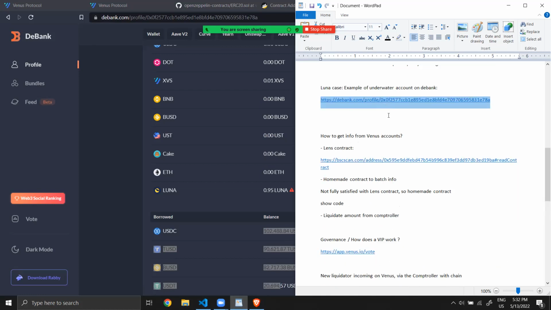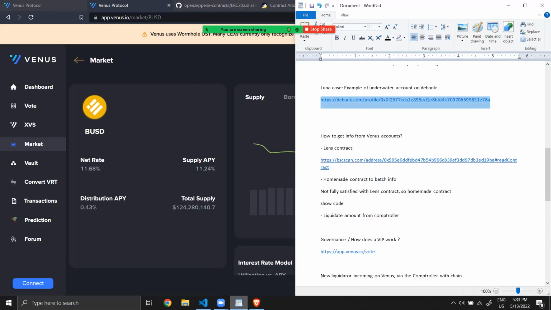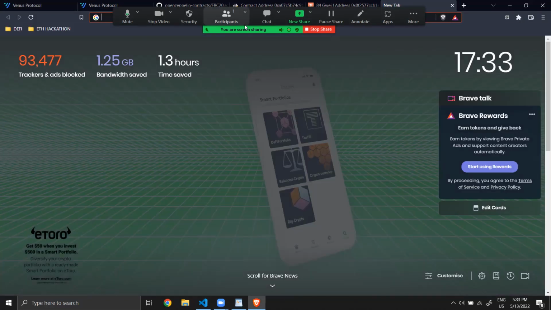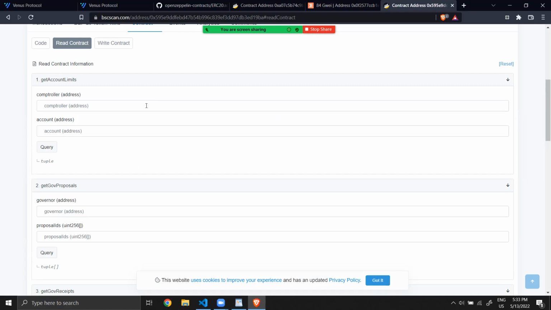How to get info from a Venus account. Now, if you want to interact with Venus, either you go via the application, but they also made a smart contract called the Lens contract, where they consolidated some data. We will go there via the Explorer, and we will have a look at what we can see.